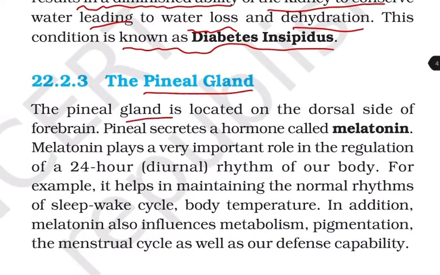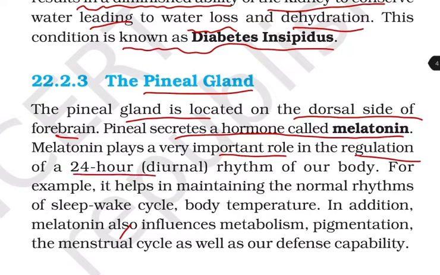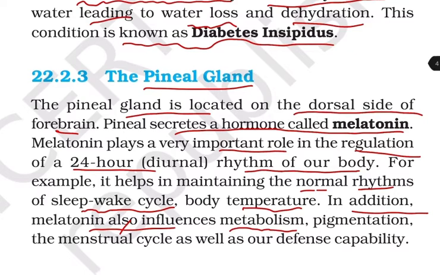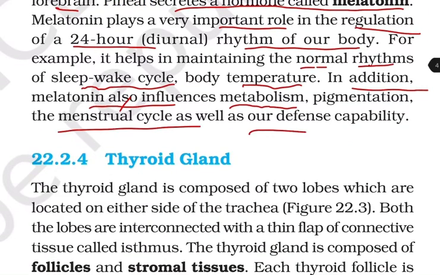The pineal gland. The pineal gland is located on the dorsal side of the forebrain. Pineal secretes a hormone called melatonin. Melatonin plays an important role in the regulation of a 24-hour diurnal rhythm of our body. For example, it helps in maintaining the normal rhythm of the sleep-wake cycle and body temperature. In addition, melatonin also influences metabolism, pigmentation, and the menstrual cycle, as well as our defense capability.